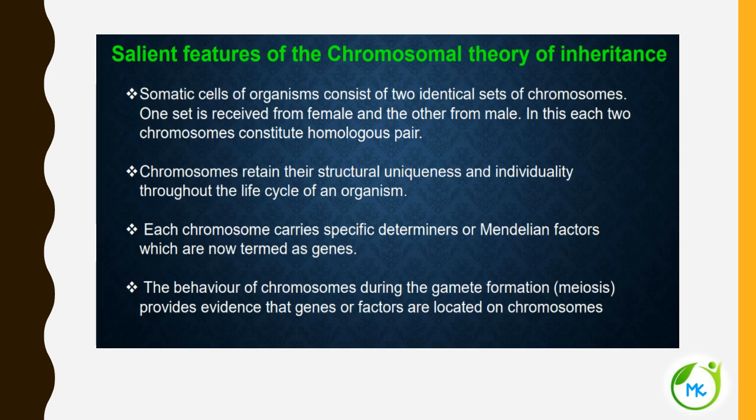And the behavior of the chromosome during gamete formation, that is during meiosis, a cell division which leads to the formation of male and female gametes, provides evidence that genes or the factors are located on chromosomes. So these are the salient features of the chromosomal theory of inheritance.